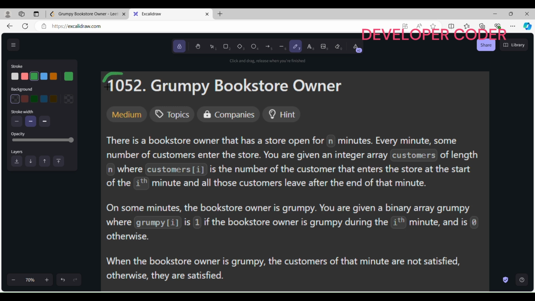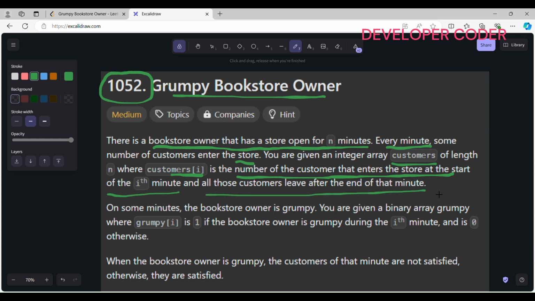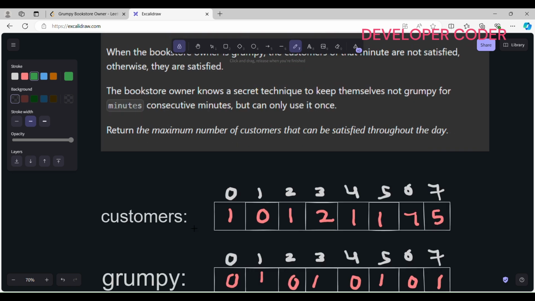So today I am going to solve problem number 1052, that is Grumpy Bookstore Owner. In this problem, there is a bookstore owner that has a store open for n minutes, and every minute some number of customers enter the store. You are given an integer array customers of length n, where customers[i] is the number of customers that enter the store at the start of the ith minute, and all those customers leave after the end of that minute. So see, this is the customers array given to us.